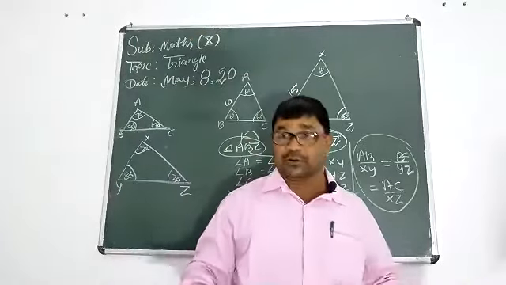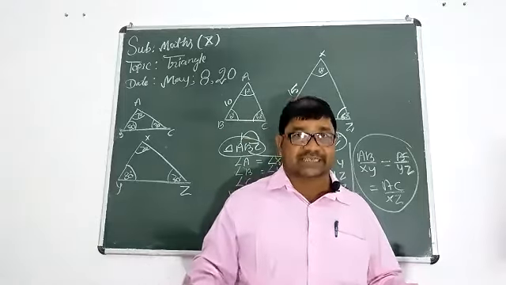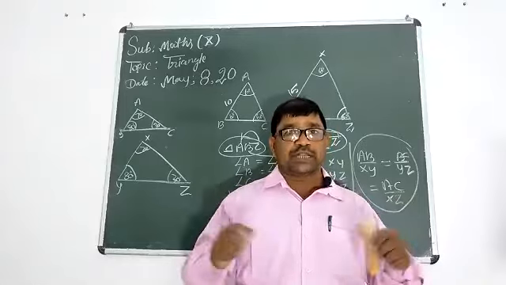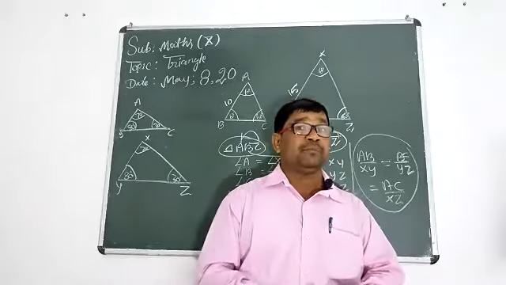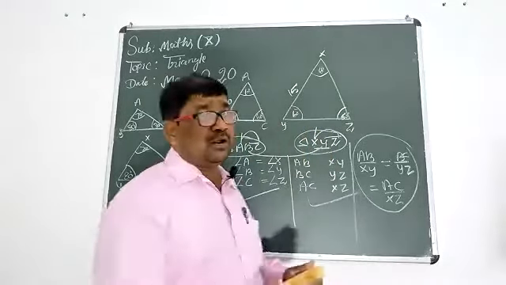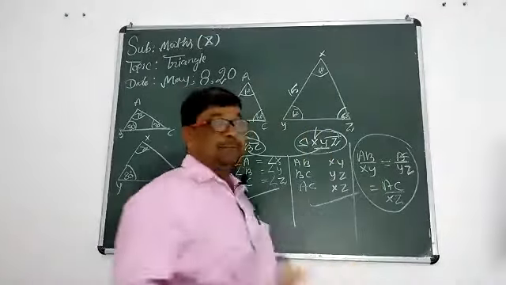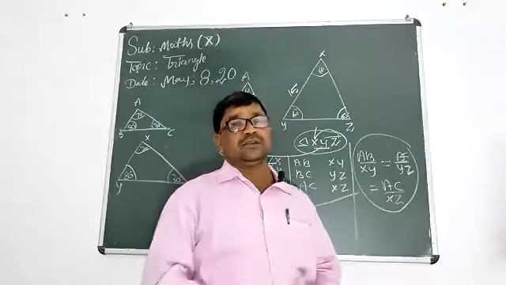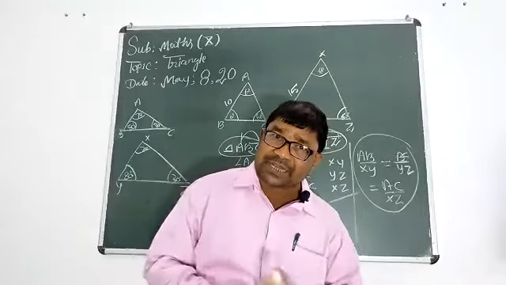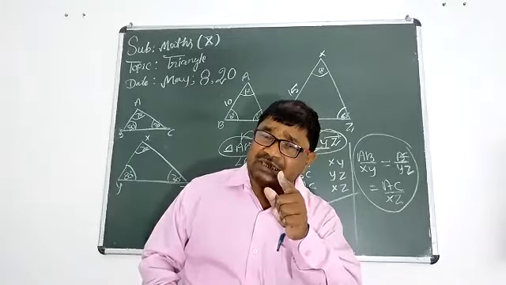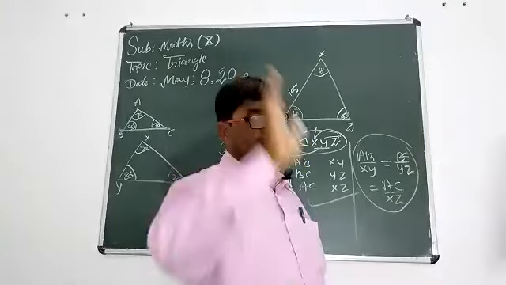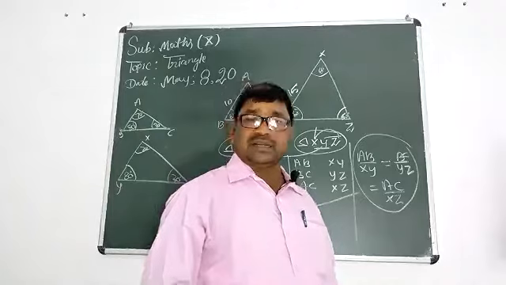No problem at all, no doubt in it. We will go to the theorem and then try to prove it. First of all, we should keep in mind the definition of similar triangles: two triangles are called similar if their corresponding angles are equal and the corresponding sides are proportional. Understood?